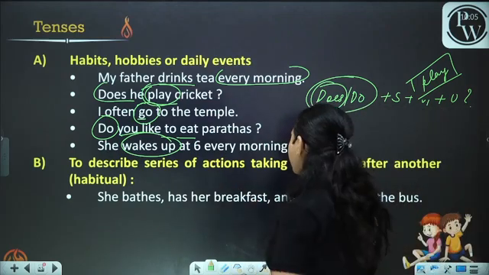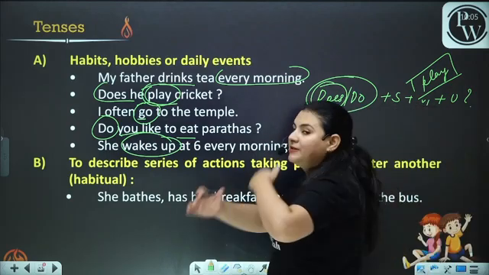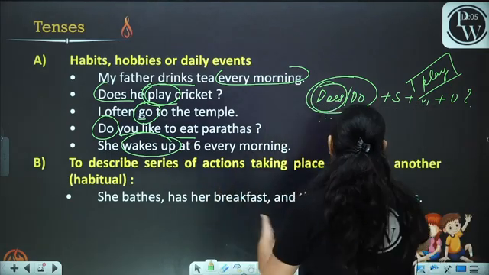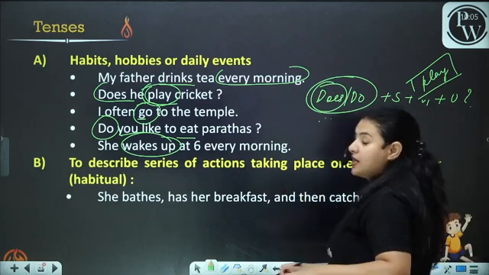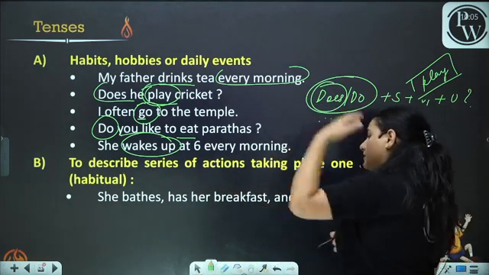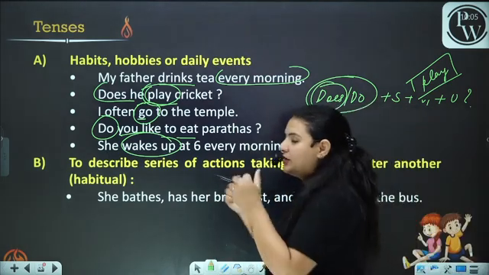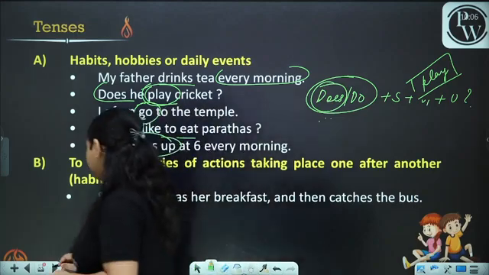She bathes, has her breakfast, and then catches the bus. When we talk about actions which happen one after another, and these are habitual, when we talk about habits, this is her habit. First she bathes, then she has her breakfast, and then she catches the bus. In this case, we have used the simple tense.